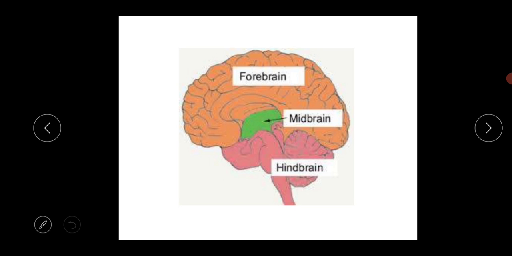This is the forebrain, the frontal portion. This is the midbrain, the mid portion, the green color structure, and this is the hindbrain, the pink color structure, the back portion of the brain. And this is the most important and delicate part in our body. The orange color depicts the forebrain, the green color depicts the midbrain, and the pink color depicts the hindbrain. I think from this diagram you will easily understand the brain structure.